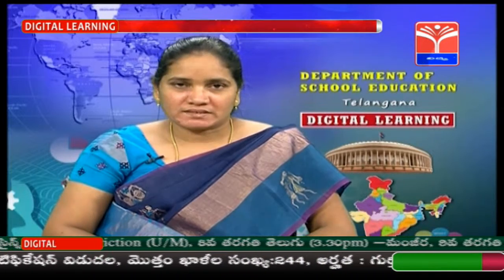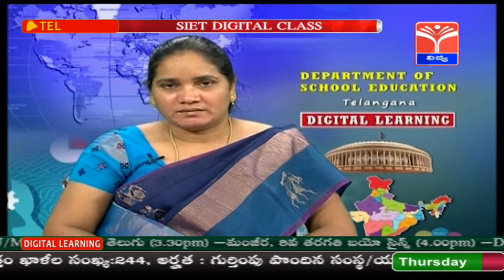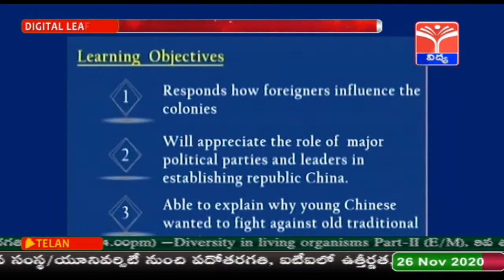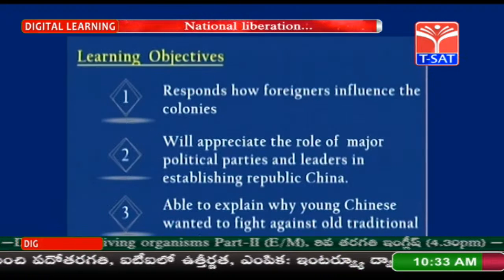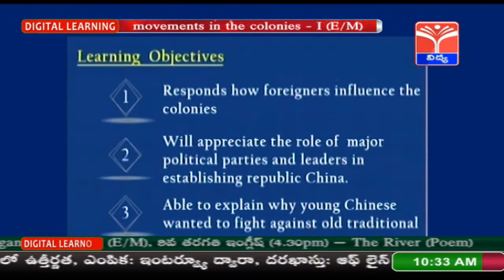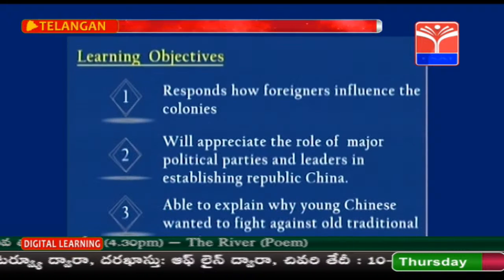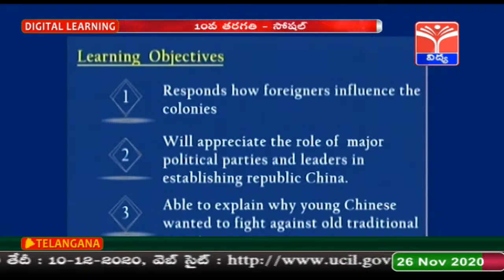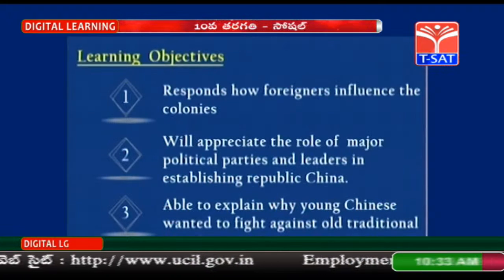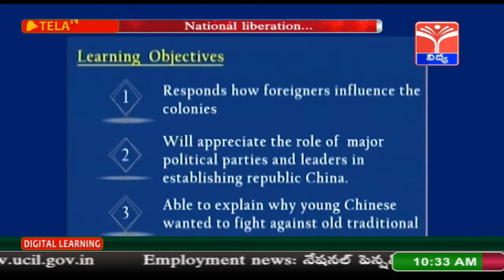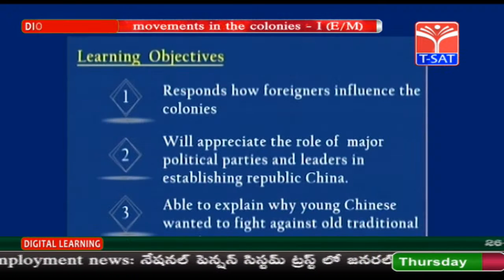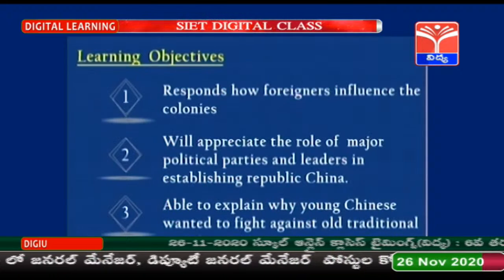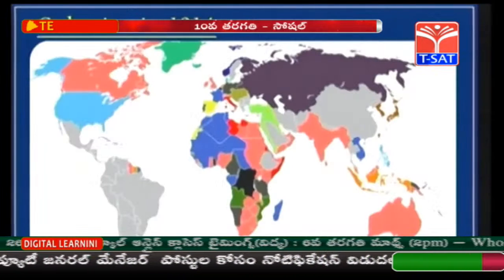By the end of this session, you will be able to learn what colonies are, and you will learn how the foreigners influenced the colonies. You will be able to appreciate the role of major political parties and leaders in establishing Republic China, and you will be able to explain why young Chinese wanted to fight against the old traditional practices.